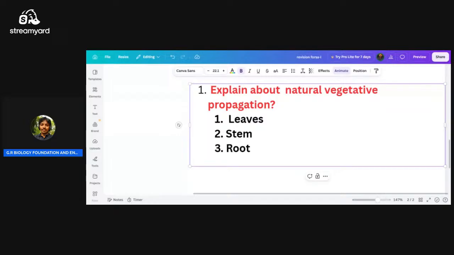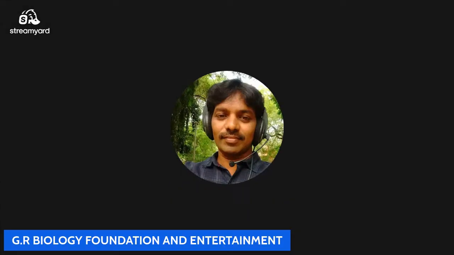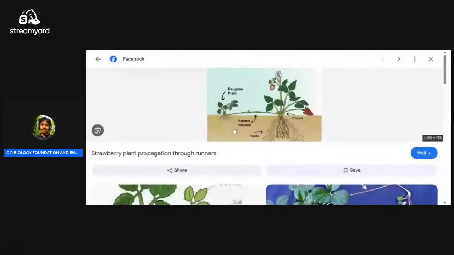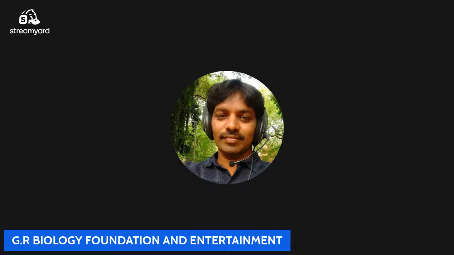Now I am going to show you runners and stolons. We will check this one. Here, these are runners. At the internode, they get their roots. Though that internode is cut, they can live individually. They can live individually, right?